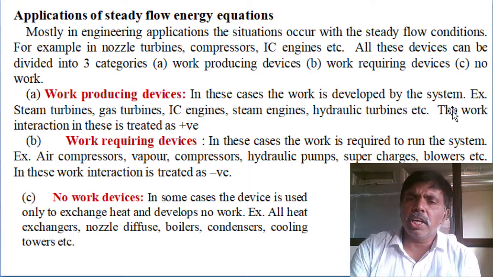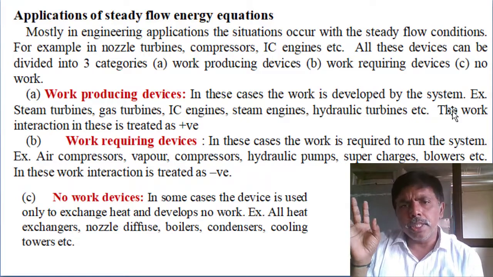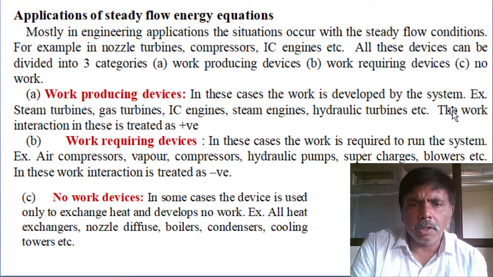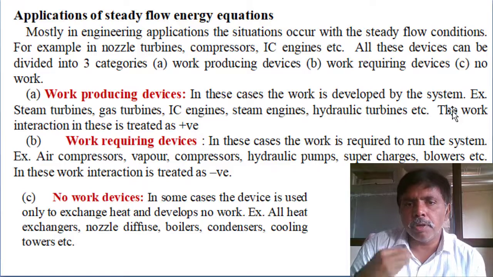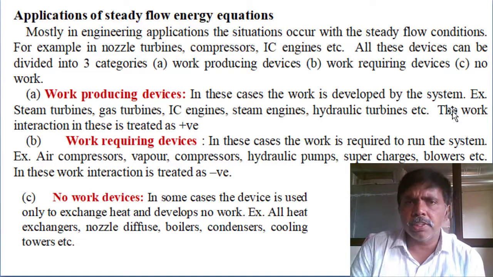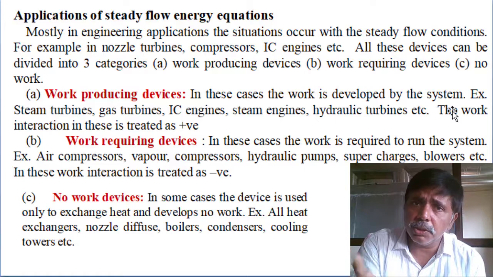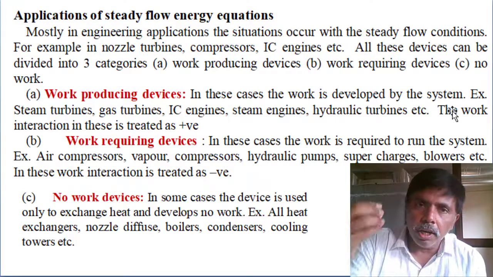This equation we are applying to all types of devices: work producing devices like turbines, internal combustion engines, or work requiring devices like compressors, vapor compressors, hydraulic pumps, superchargers, or no work devices like nozzles, condensers, boilers, cooling towers. So this steady flow energy equation we are applying for all devices.